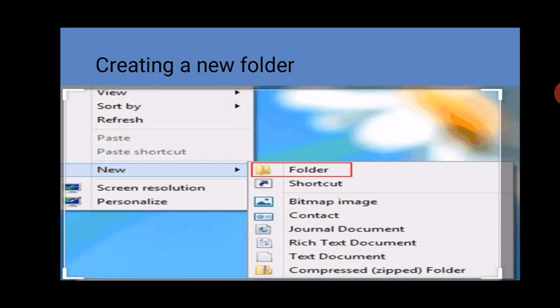Now we will discuss how we can create a folder in our computer system. First we go to the location. If you want to create your folder on the desktop, just right click there and click on New. After that a sub menu will open with more options. Click on Folder, then a folder will appear on your screen. After that you give the name of your folder.